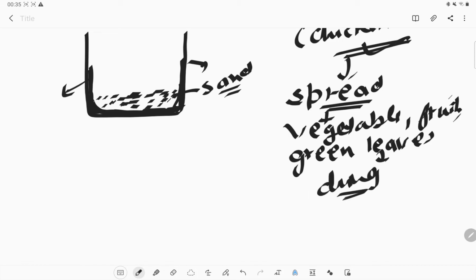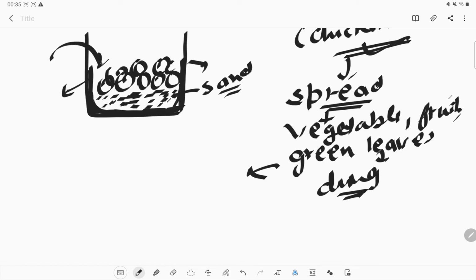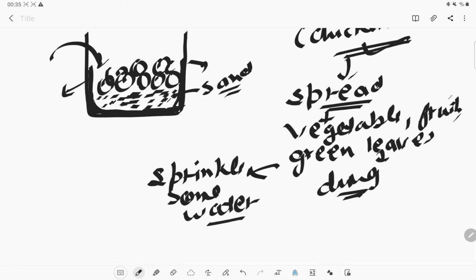We put all those things on the sand, and the next step is to sprinkle some water on it. We do not have to give a lot of water in this process. We just need to sprinkle some water to make the sand a little moist.